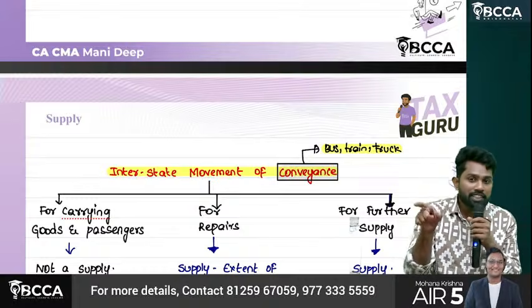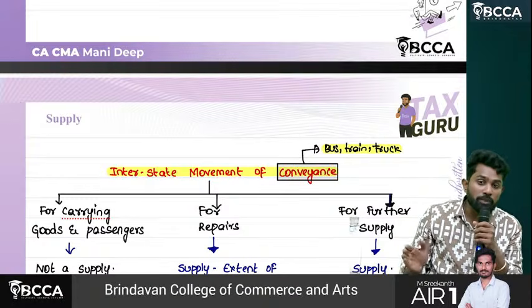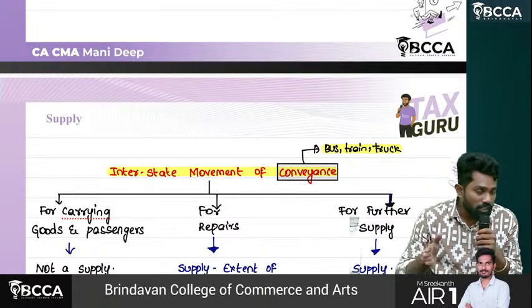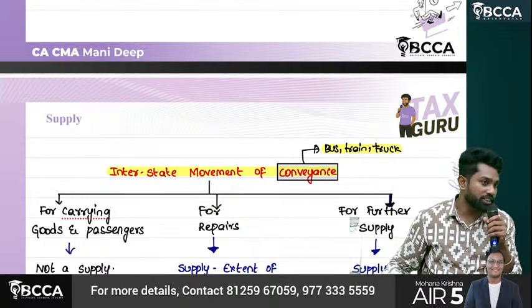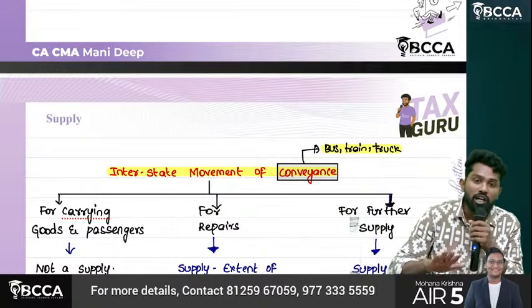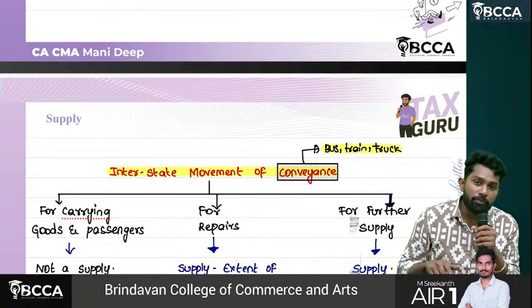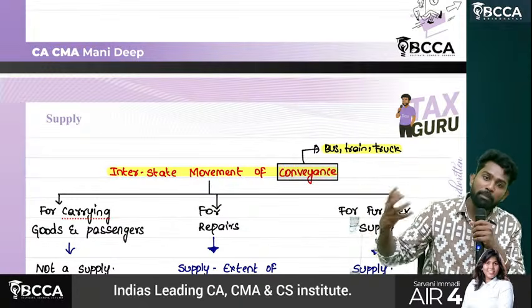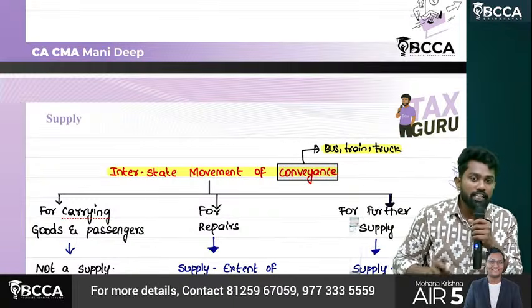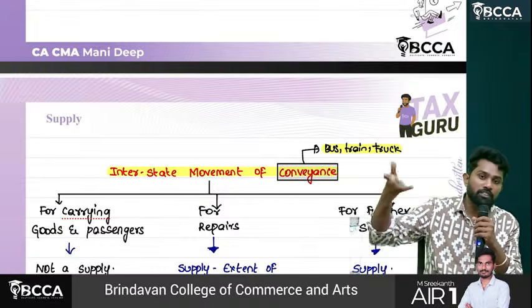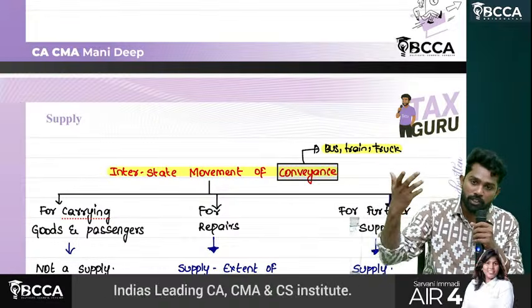Next one, this clarification. Interstate movement of conveyance from one distinct person to another distinct person in the course of transportation of goods and passengers is not a supply. When it is supply: sent for repairs and coming back after repairs, to the extent of repair value treated as supply. Sent for further supply, then the bus or train conveyance, whatever it is, that value is treated as supply.